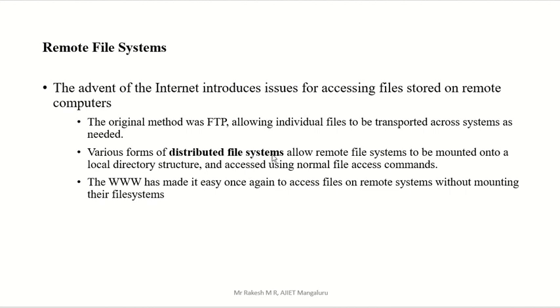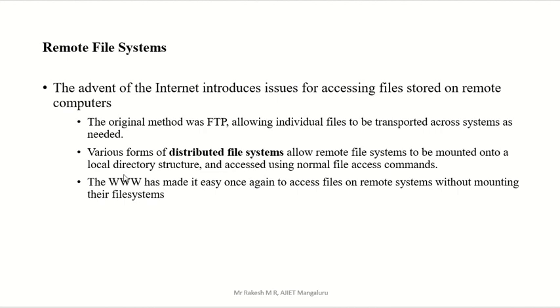In one building we have 10 PCs, and all the 10 PCs are connected by using LAN. In another building we have 5 PCs, connected by using LAN, and those 5 buildings are connected to each other by WAN, wide area network. That is a concept we saw in the distributed part in module 1. So that concept we have to apply here, distributed file system.